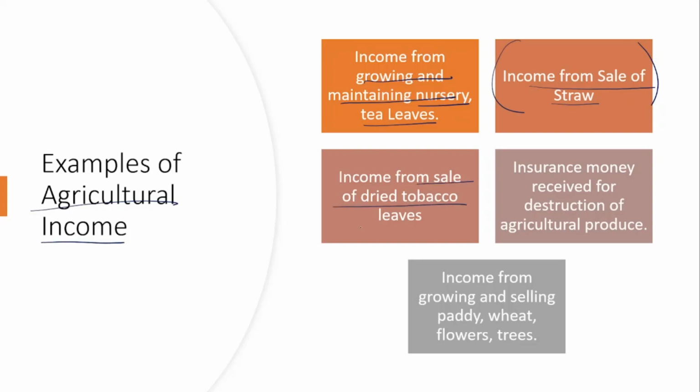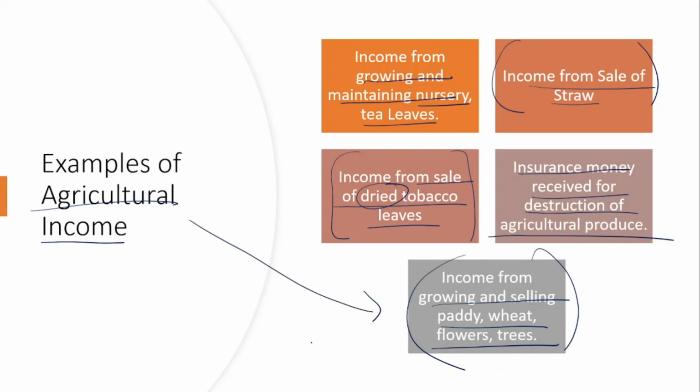Then income from the sale of dried leaves is an agricultural income. Then insurance money received for destruction of agricultural produce. For example, you would have taken insurance for the goods you have produced. Later on, it may catch fire or be destroyed by flood, earthquake, etc. Something may happen, but you can claim the insurance. Whatever amount you claim in that insurance can be considered as agricultural income. Next, income from growing and selling paddy, wheat, flowers and trees is considered as agricultural income.